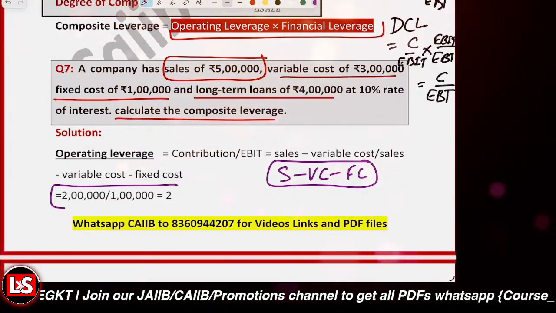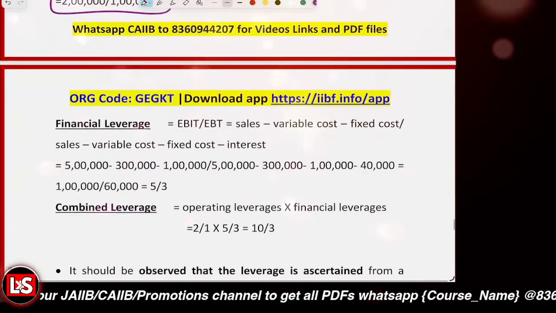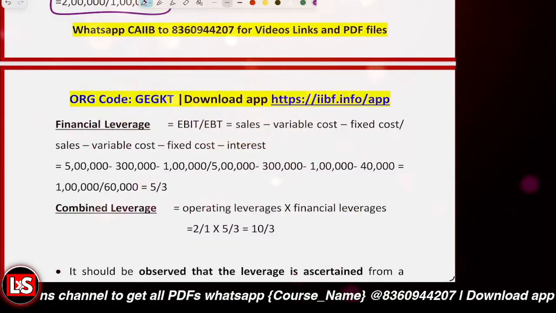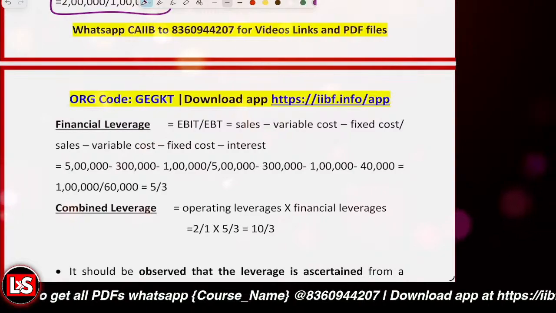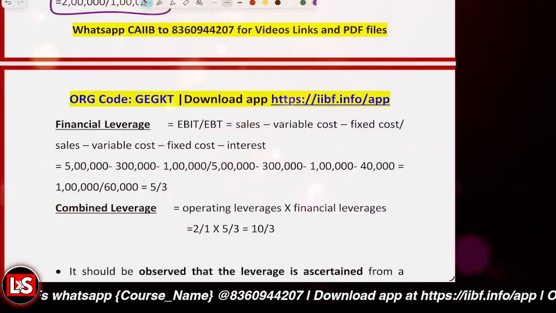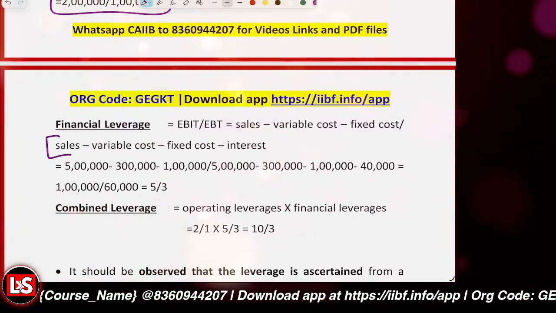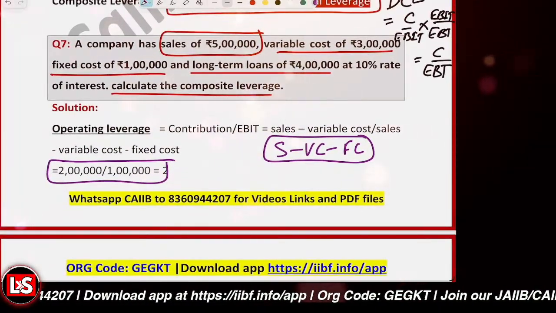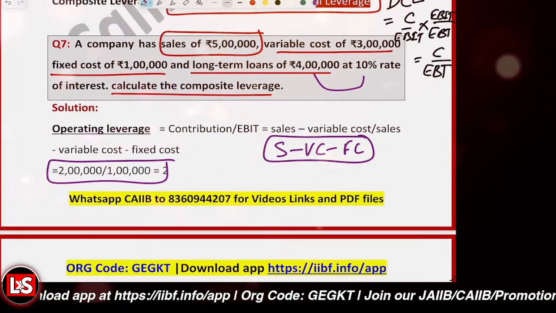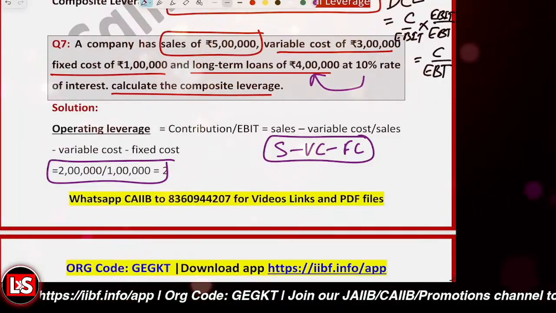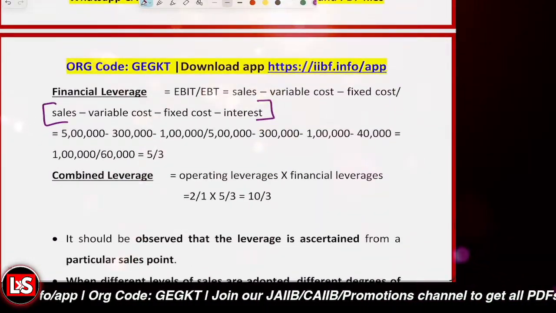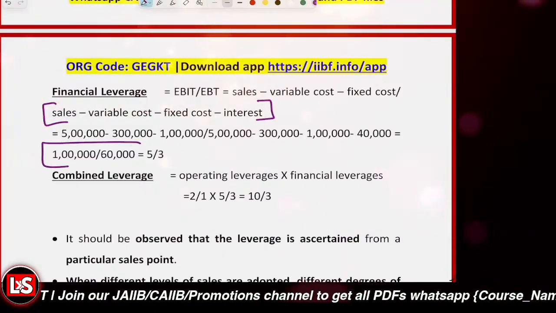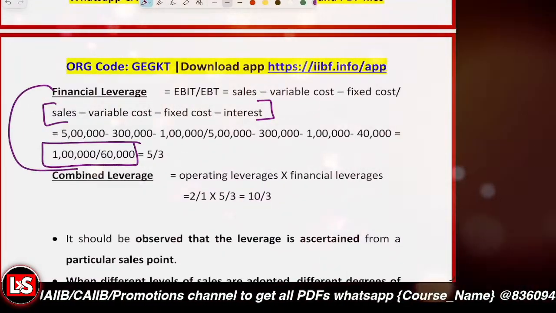That is 2. And if we have to calculate the financial leverage, it is EBIT to EBT. EBIT we already calculated to be 1 lakh. And the EBT would be equal to what? That is sales minus the variable cost minus fixed cost minus the interest. And interest we can calculate: long-term loan 4 lakh at 10%, so 40,000 of interest is being paid. So 1 lakh minus 40,000 is equal to 60,000. So it is 1 lakh divided by 60,000. This is the financial leverage.